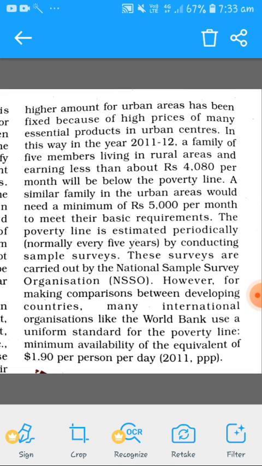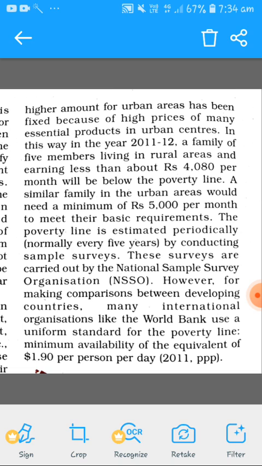Earlier in case of calorie requirements, the requirement is less in the urban areas, but here you can see that in case of monetary expenditure, the urban expenditure is higher than the rural areas. Why is it so? Because in urban areas the prices of the commodities are high compared to the rural areas.